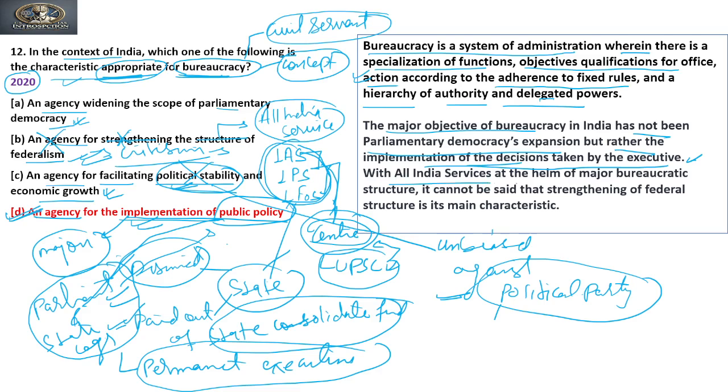With all India services at the helm of the major bureaucratic structure, it cannot be said that strengthening the federal structure is its main characteristic, and we have seen why it is not considered strengthening structural federalism. Clear? So you have seen the main objective: not parliamentary expansion, but the implementation of public policy formulated by the parliament or the state legislative assembly.